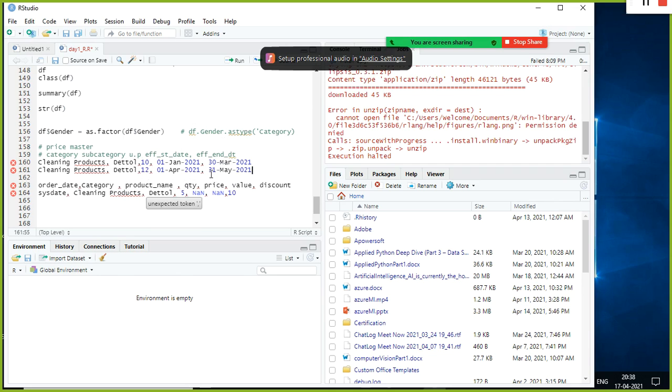The sys date is greater than some start date and less than some end date. In that case, you need to take this price.